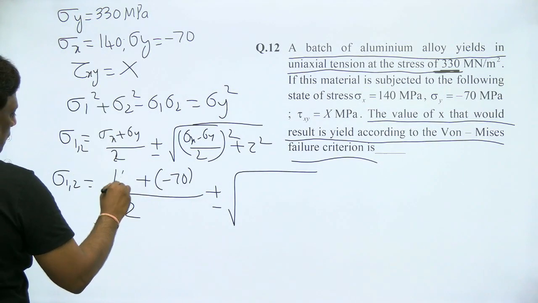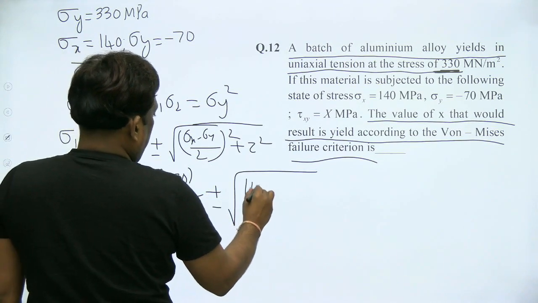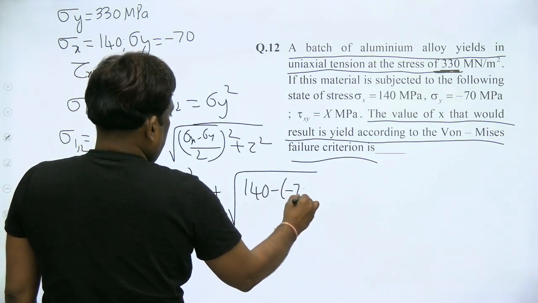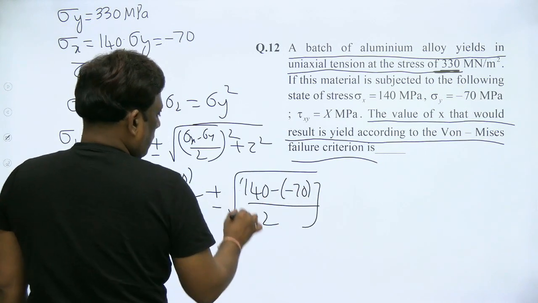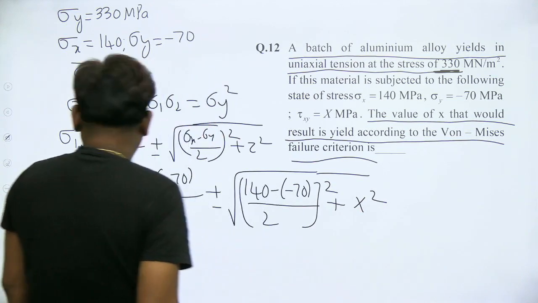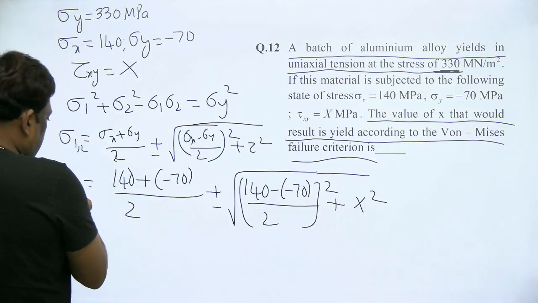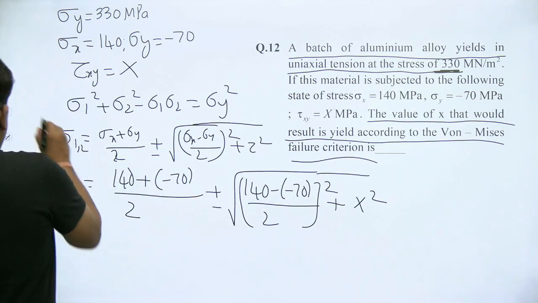Sigma x is 140, sigma y is minus 70, so by 2 plus or minus under root of sigma x minus sigma y by 2 whole square plus tau square, that is x square. So you get one equation, plus for sigma 1, minus for sigma 2.